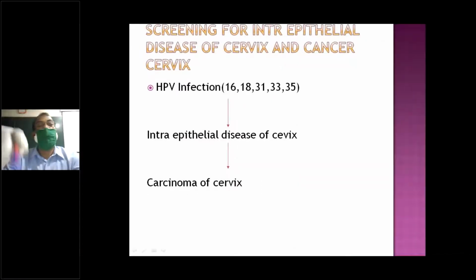I told you that the majority of cervical cancers are due to HPV infection. HPV infection is mostly types 16, 18, 31, 32, but 6 and 11 are also there. There are almost 120 types of HPV, but not all are responsible. Few are responsible. The majority is 16 and 18, which are very important, and 6 and 11 are also there.